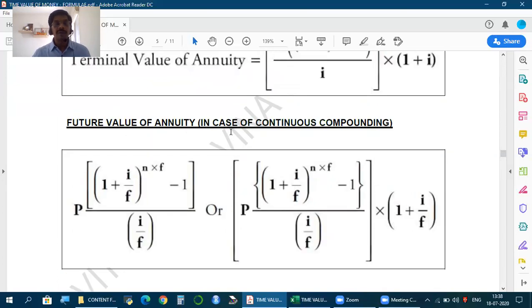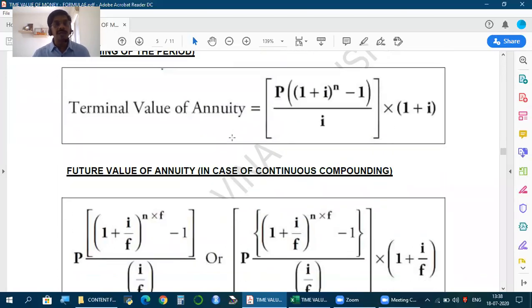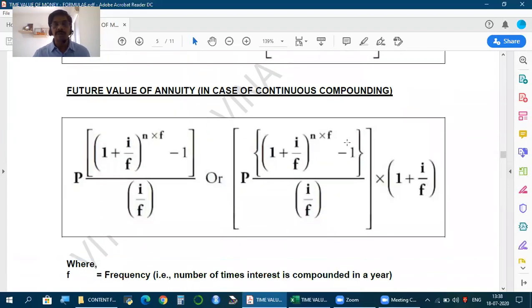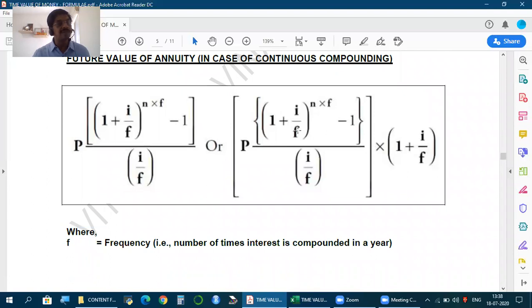Now, where cash flows are not happening at the end, but at the beginning of the period, this is the formula. And instead of year, if it is beginning of each period, each month, each quarter, then same formula, but wherever you have I, we divide by F, wherever you have N, we multiply with F. This is the formula to find future value of annuity. How to find? At the end of the annuity term, what is the value? What is its worth?